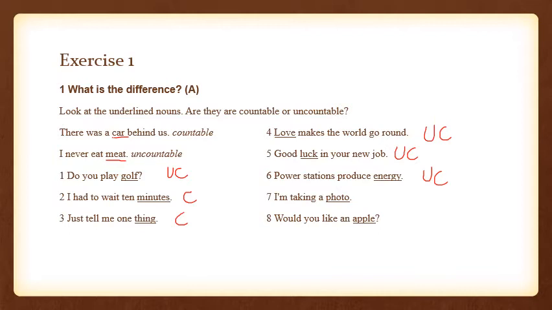I'm taking a photo. Now, photo can be one and photo can be many. From a photo, we can form a plural. Plural is formed by adding es here. So it means that photo is a countable noun. Would you like an apple? Now, apples can also be counted. They can be measured in the form of dozen, and dozen can also be counted. 12 apples means 1 dozen. So the plural form of apple is the addition of s here. So apple is a countable noun.